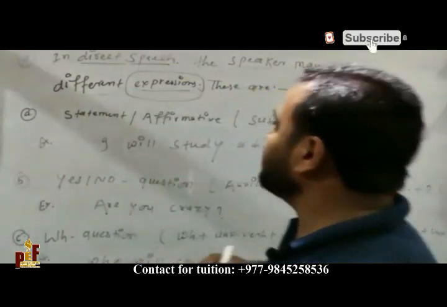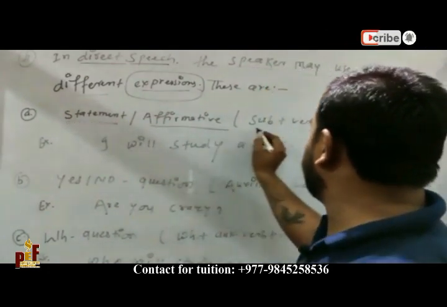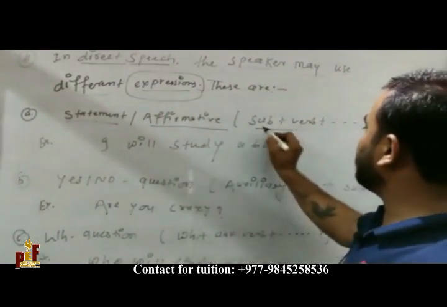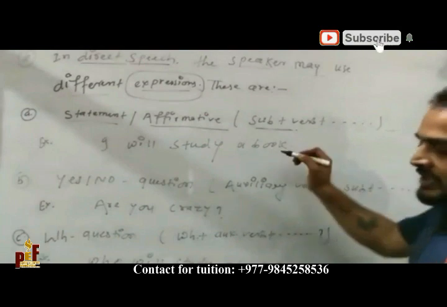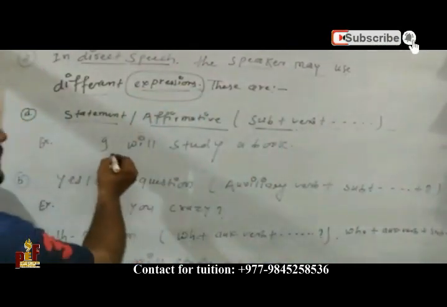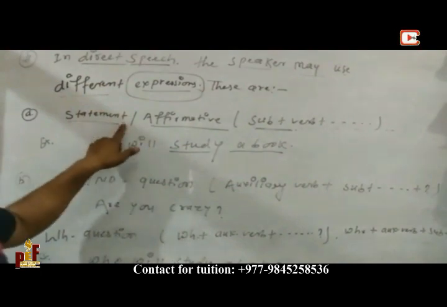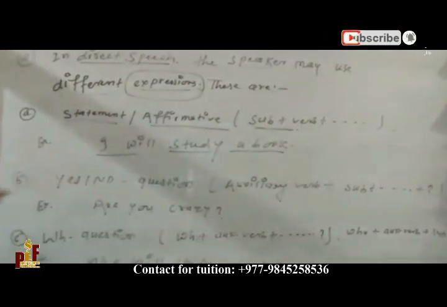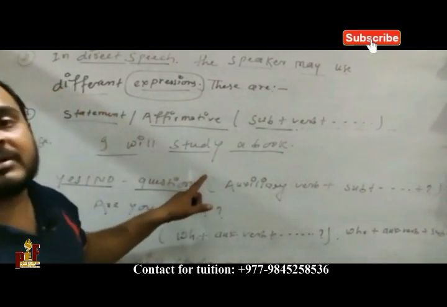First, a statement, or affirmative. The structure of a statement is subject plus verb plus so on. Example: I will study a book. This is a statement expression, an affirmative expression. Second is the yes/no question expression.